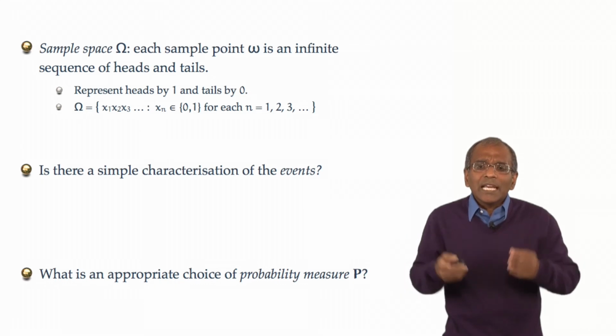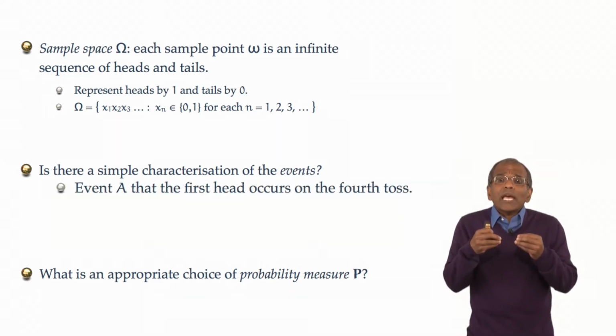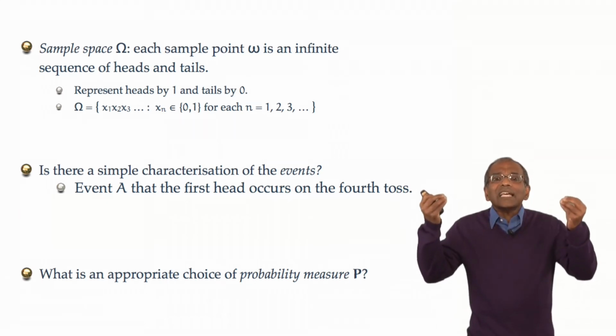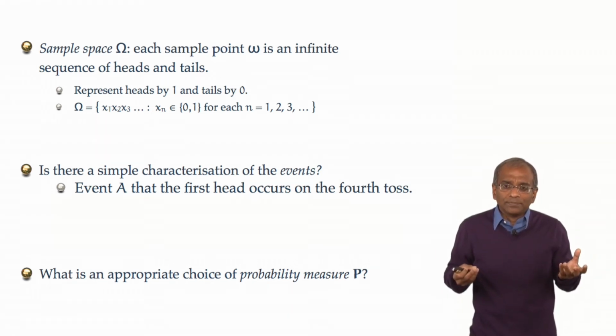Let's, for example, take a look at an event of interest. So here's one. Suppose A represents the event that the first head occurs on the fourth toss.